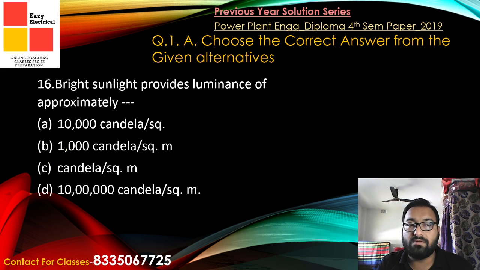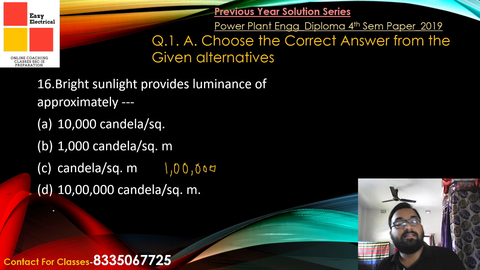Now coming to the next question, question number 16. The question given is: bright sunlight provides luminance of approximately 10,000, 1,000. Here the data is missing. Actually the big figure given was 1 lakh candela per square centimeter, and this question was given around 10 lakh candela per square meter.